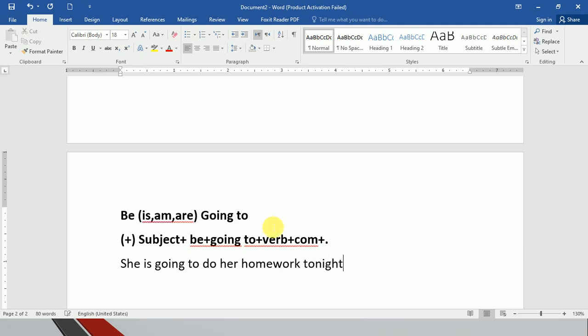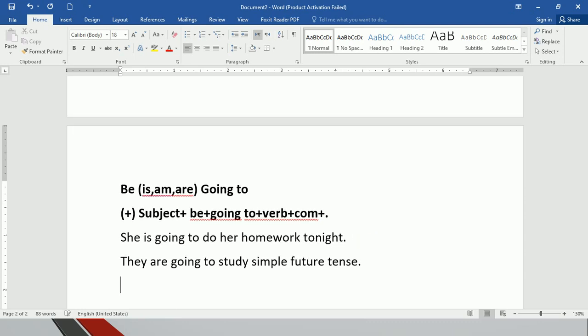She's going to do her homework tonight. You see the example? She is the subject, is is be, and going to do her homework is the rest of the sentence. Let me make another: they are going to study simple future tense. They're going to study simple future tense, positive structure.